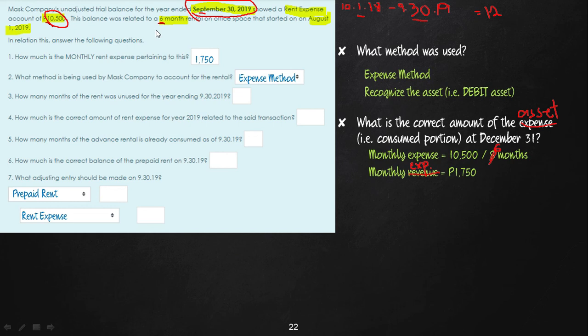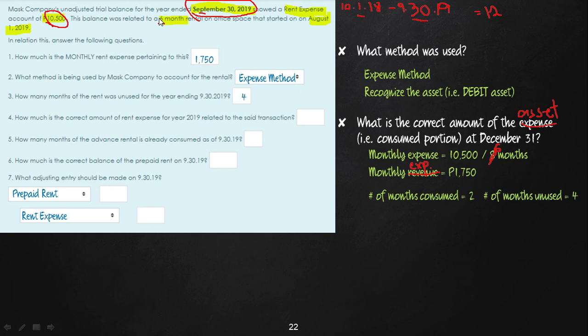Since 2 months were used and the total is 6 months, that means 4 months have not yet expired, or not yet been used. So therefore, number of months consumed is 2. Number of months unconsumed, unexpired, or unused is 4. Okay? So 4 plus 2 equals the 6-month coverage. Alright, so we have the answer to question number 3.